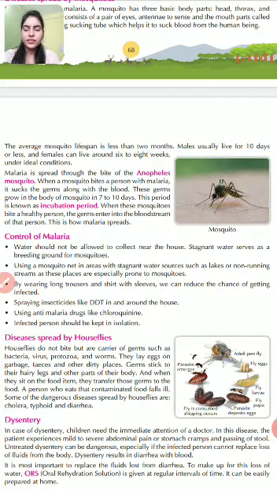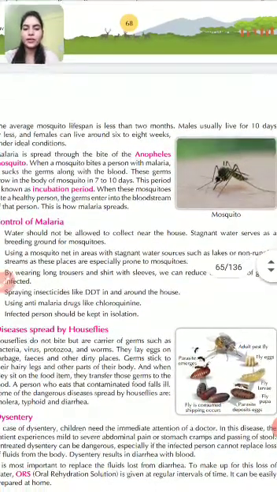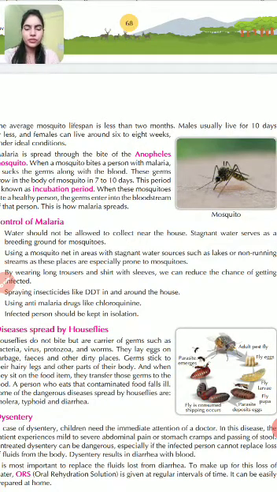Children, there are certain ways by which we can control malaria. So let's see. The first one is that water should not be allowed to collect near the house. We should try not to collect water near our house, as it can help in the breeding of mosquitoes.